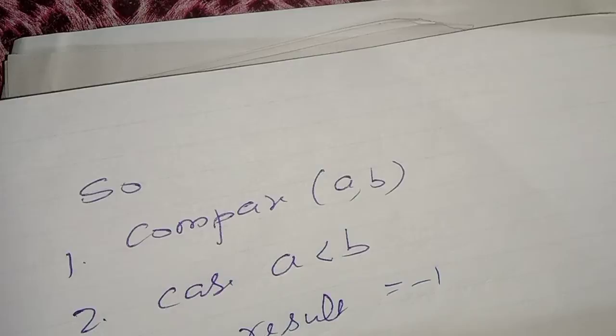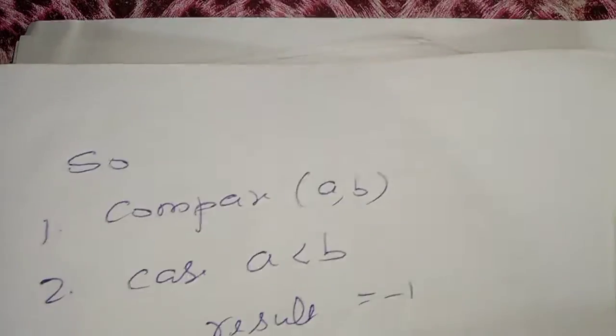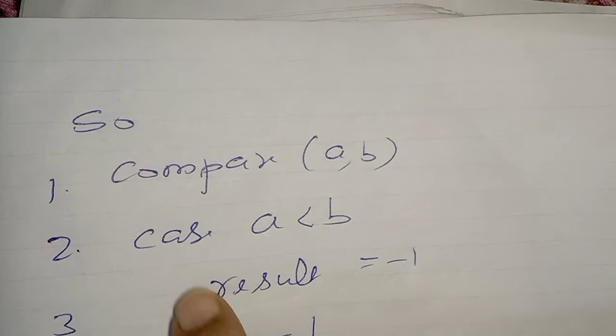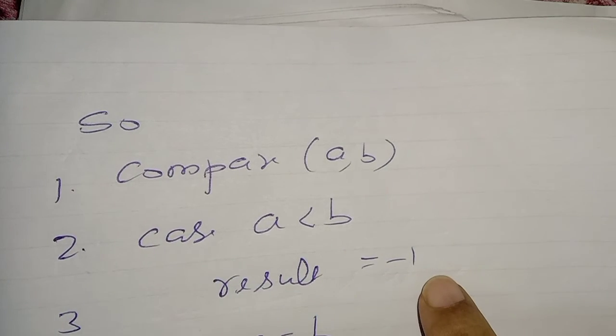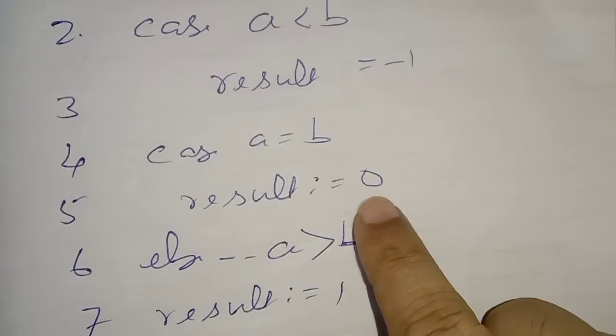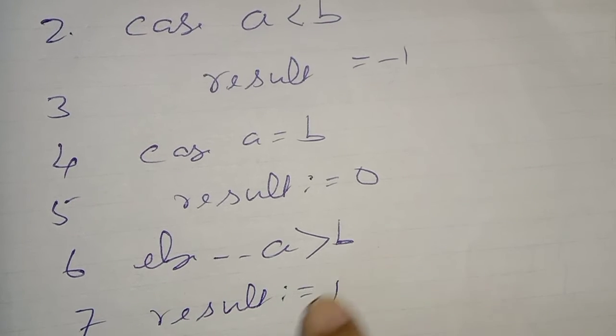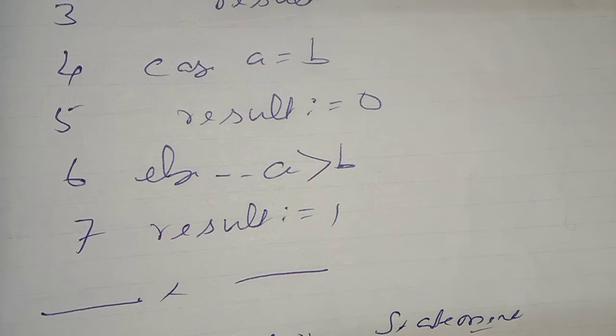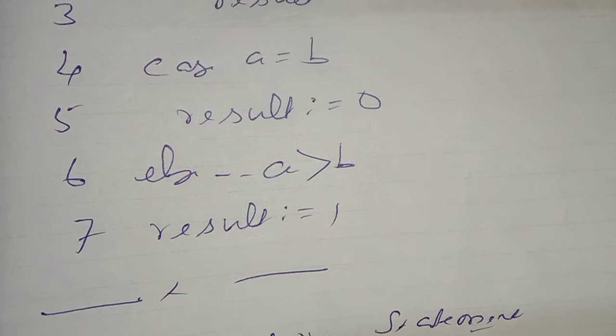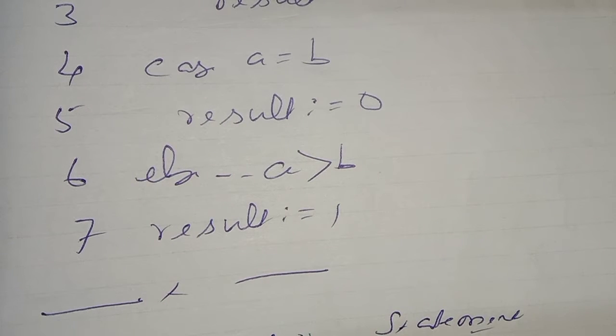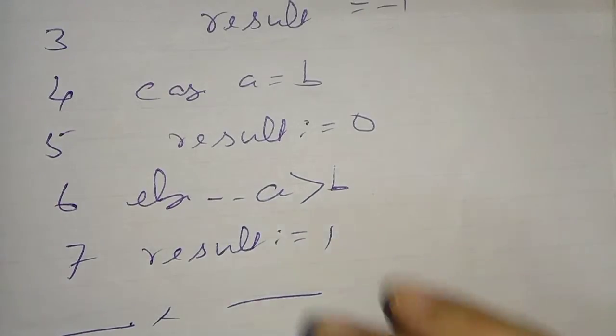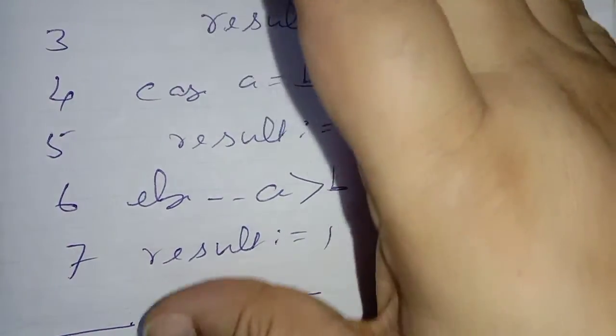Understood? That's what I am telling. First I am comparing a and b. If a is less than b, result is equal to minus 1. If a equal to b, result is equal to 0. Else, a greater than b, result is equal to 1. Three outputs. That switch will take care. How, sir? Iterative, the same repeated execution. Okay, so now you know how the switch does this statement.